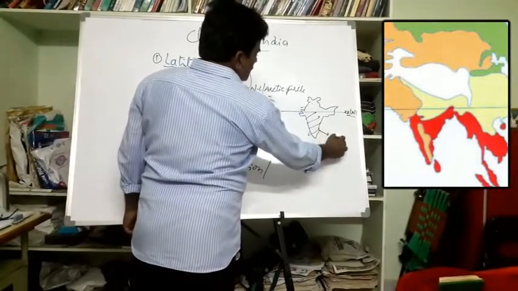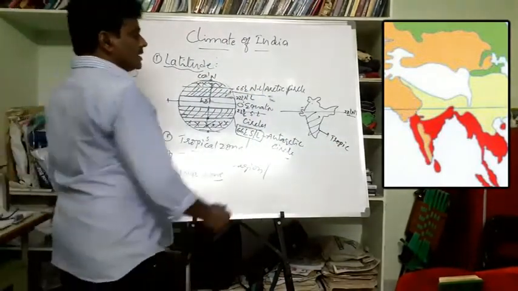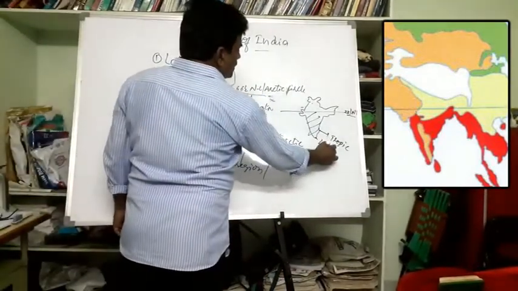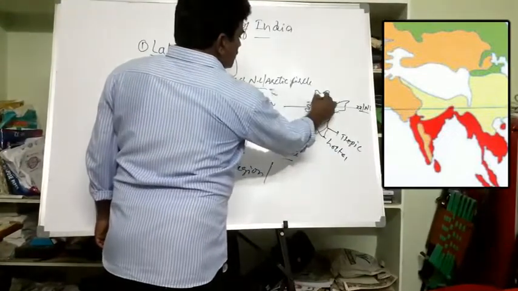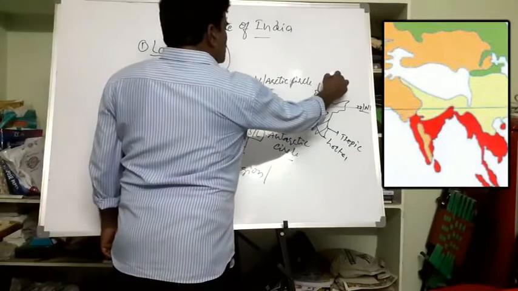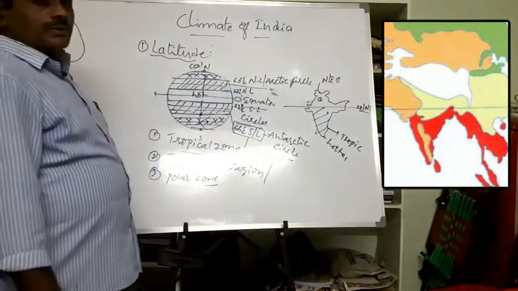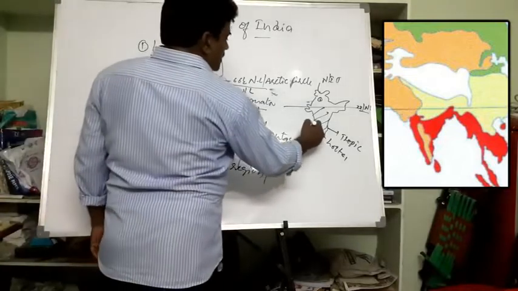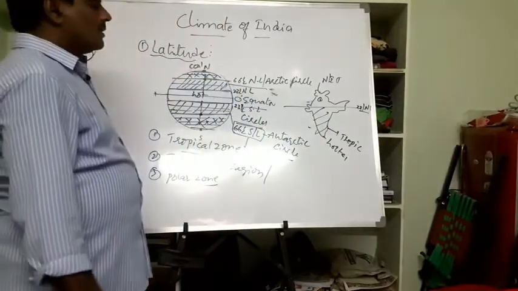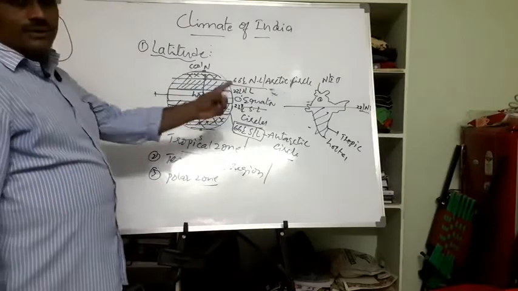Southern region in the tropical zone experiences hot climate. That's why Kanyakumari is hotter than New Delhi, right? You mean that northern India is in the temperate zone, and southern India is in the tropical zone. So southern India is experiencing hot climate, whereas northern India is experiencing cool climate based on the latitudes.